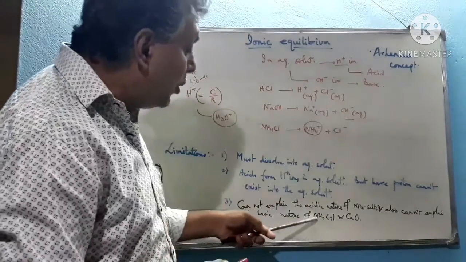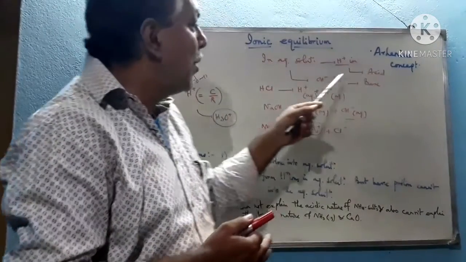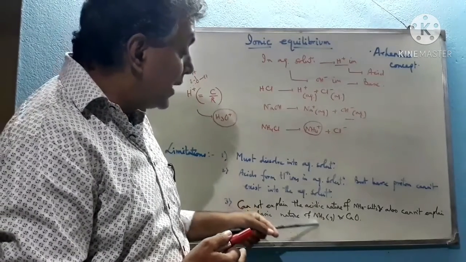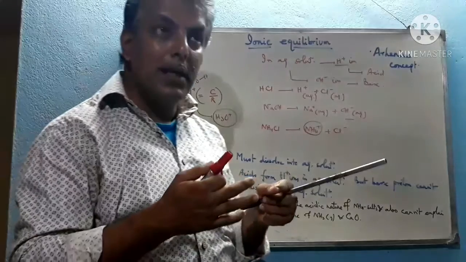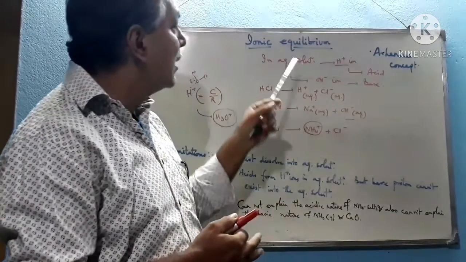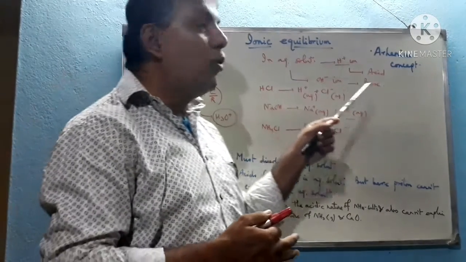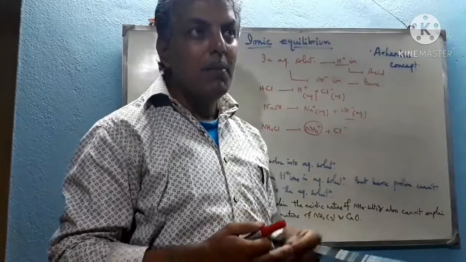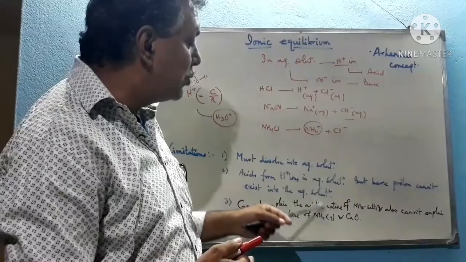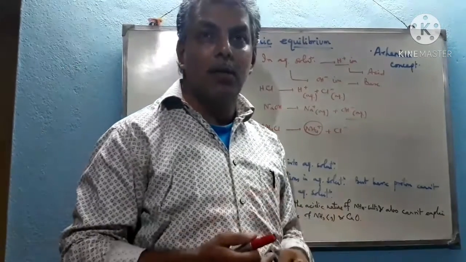Again, ammonia in its gaseous state cannot be explained as a base, because it cannot form OH minus ion; it is in gaseous state. In gaseous state we can't explain the basic property of ammonia, because it must get dissolved in aqueous solution, and after dissolution it has to form OH minus ion. But in gaseous state ammonia cannot form OH minus, and that's why it is not a base according to the Arrhenius concept.